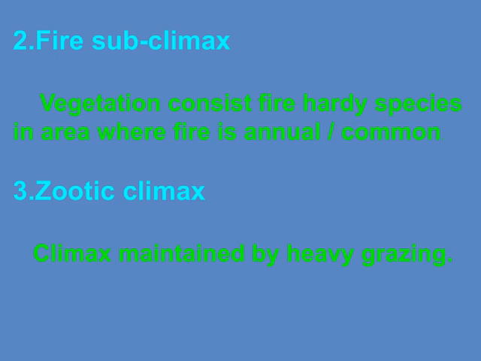Next, we have the zoic climax. This type of climax is maintained primarily through heavy grazing. When animals graze intensively, they keep the vegetation in check, preventing it from overgrowing and leading the ecosystem toward a stable, climax community. Connecting these points to the overall theme, both fire and grazing serve as natural regulatory mechanisms. They help shape and sustain specific climax communities, highlighting how different environmental pressures influence ecosystem development and stability over time.